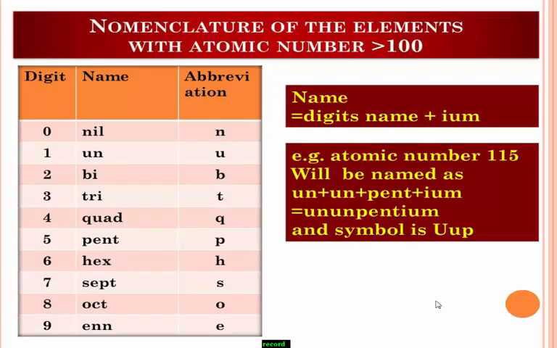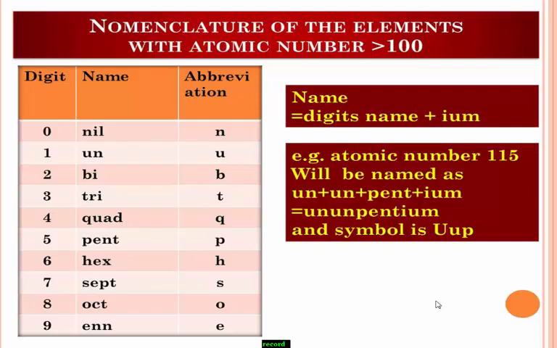Students, another very important point: the nomenclature of elements having atomic number greater than 100. While giving the name of an element with atomic number more than 100, see this point, while writing the name I take the digits' names, and the common ending IUM is used. Students, remember this chart.